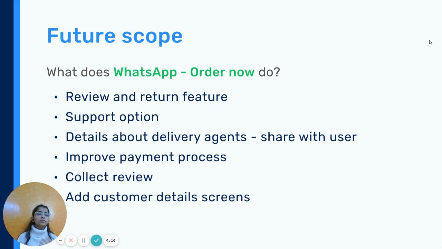Right now the shops are close to us, but in other cases we can also track where the delivery agent is, like we do in other delivery applications. We have to improve the payment process that we have right now in our designs, and the customer details adding screen is also not there, so that can be improved in the future.